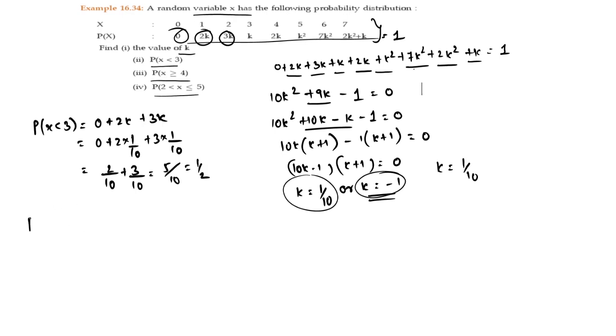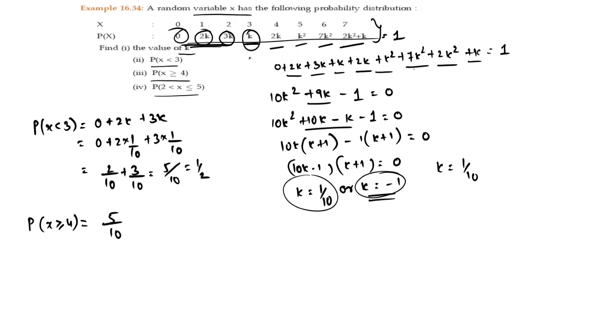P of x greater than or equal to 4. See, what I can do is this. I have the answer of this. I can add one more k in it. So what was this answer? 5 by 10.